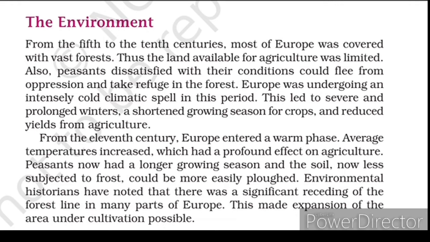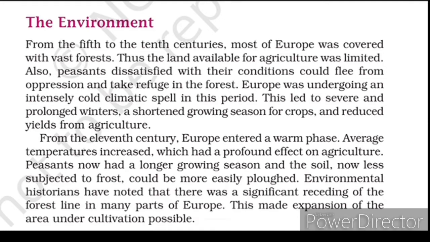So the peasants came to know that yes, now they can grow, but the same problem they also face, the common problem. The common problem is the forest. They had a small area for cultivation, but other areas were completely covered with forest. So what the peasants did is that they started cutting the trees and all. And when they started cutting the trees, they realized that they had a better area for cultivation.